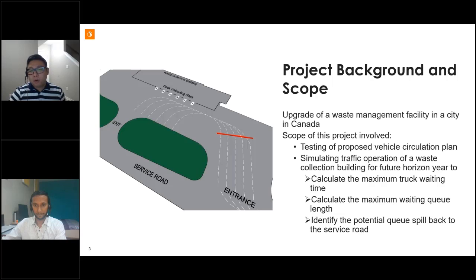For the scope of this project, we would like to use PTV Vissim to test the proposed circulation plan. Secondly, we will simulate the traffic operation to calculate the maximum truck waiting time and waiting queue length at the site entrance. And last but not least, we will identify the potential queue spillback to the service road. Next slide.